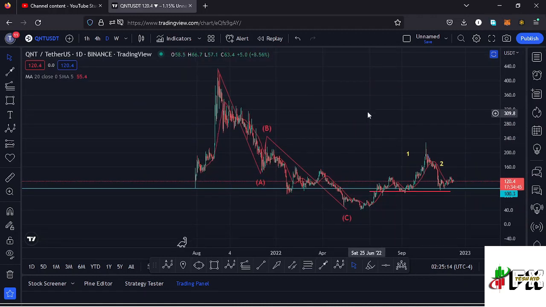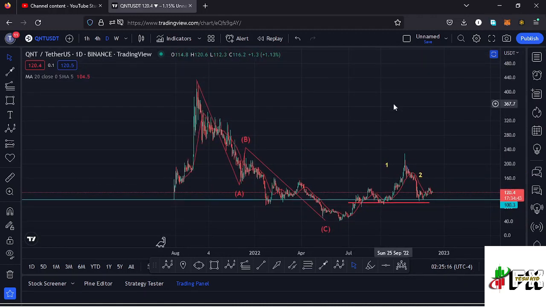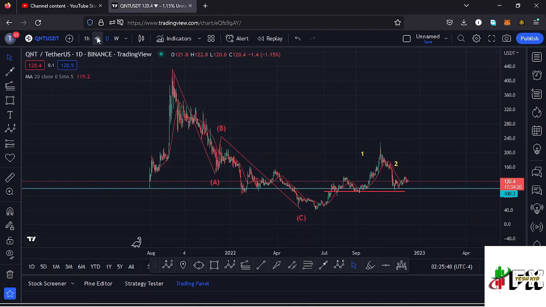basing my analysis on the Elliott structures and the Fibonaccis, and allow me to kickstart the video here on the daily chart by giving you a brief of what has been happening here on the Quant chart. So Quant from the all-time high had been seeing lower prices in this massive ABC corrective structure, which took us back to around the $40.1 mark, and after seeing that low we have been seeing a very nice bounce to